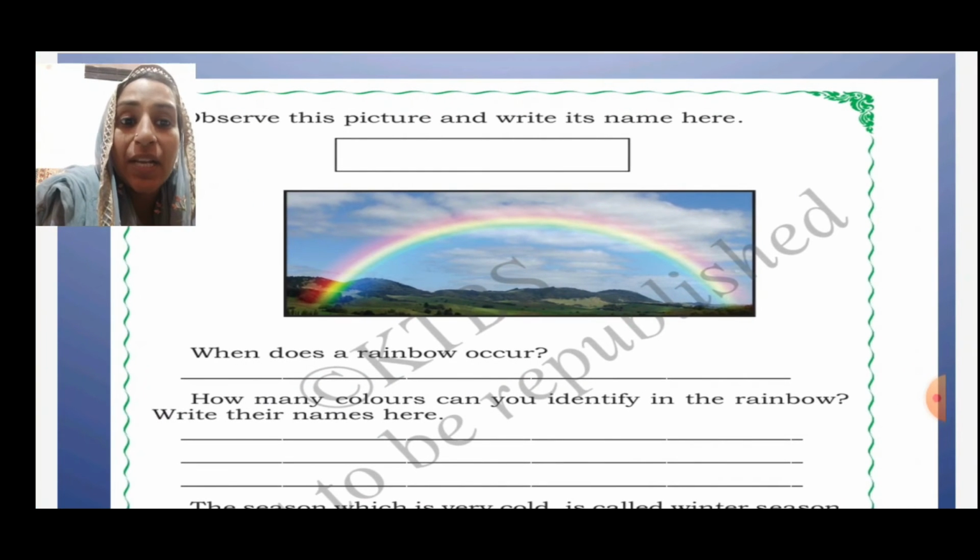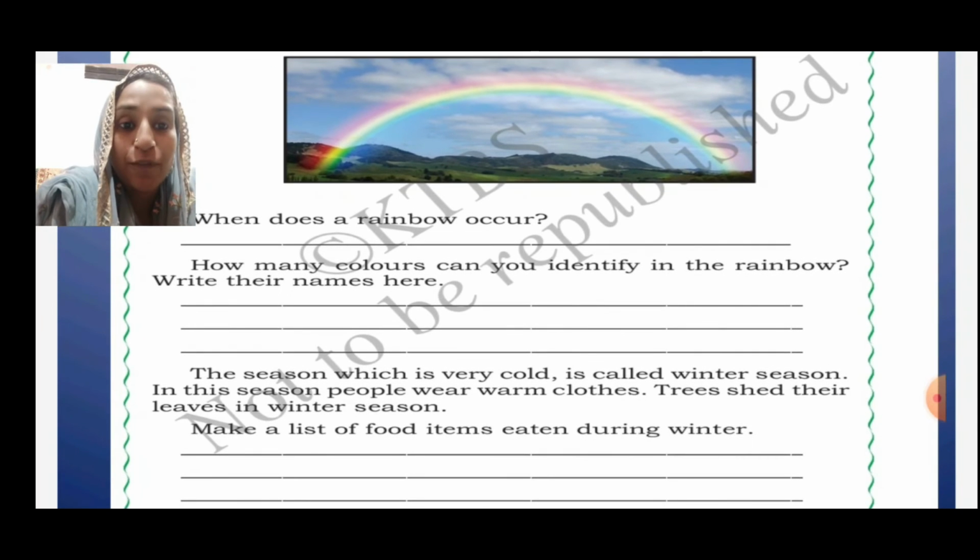When does the rainbow occur? It occurs after the rain. How many colors can you identify in the rainbow? Write the names here. 7 colors. The season which is very cold is called winter season.